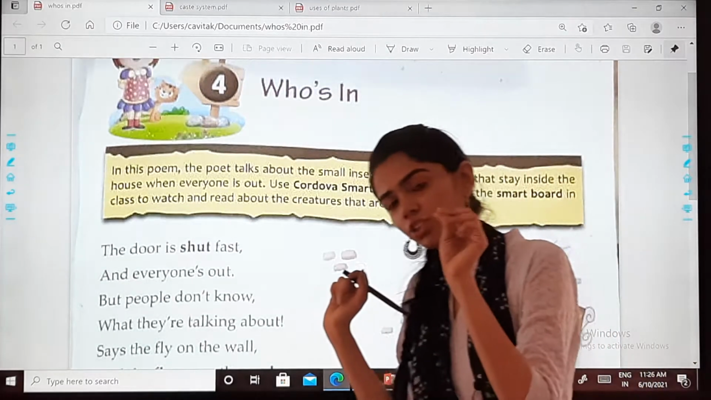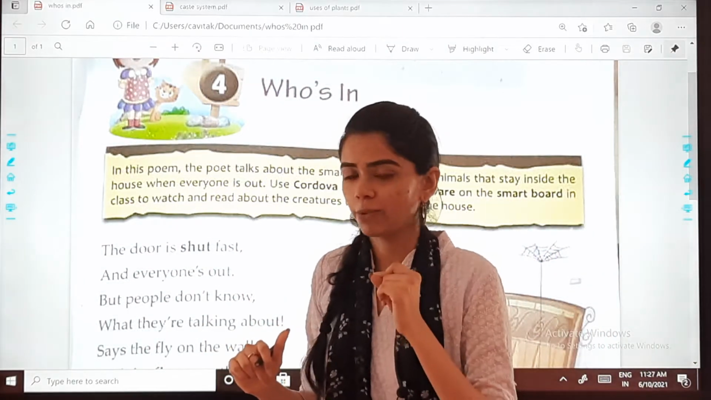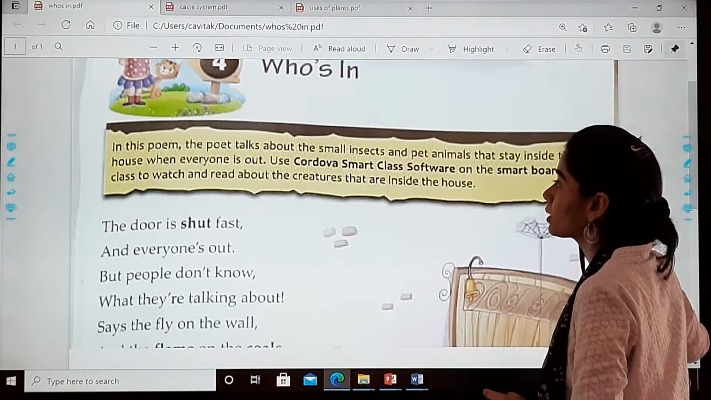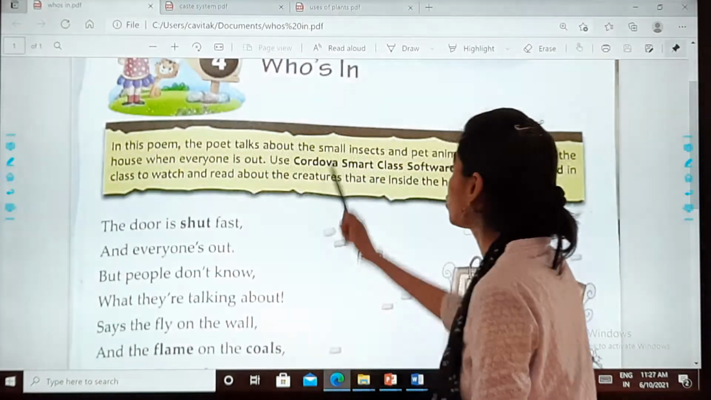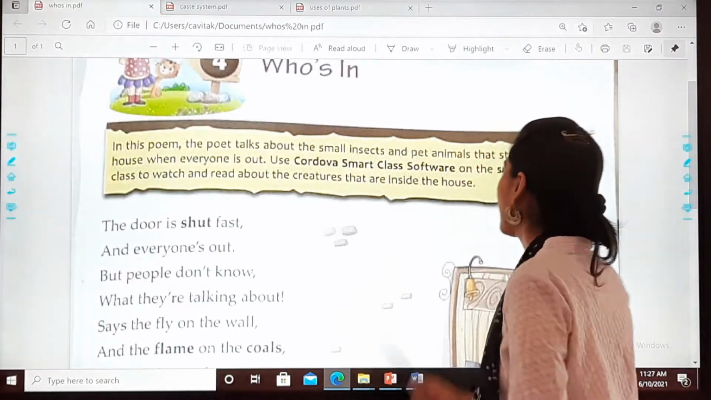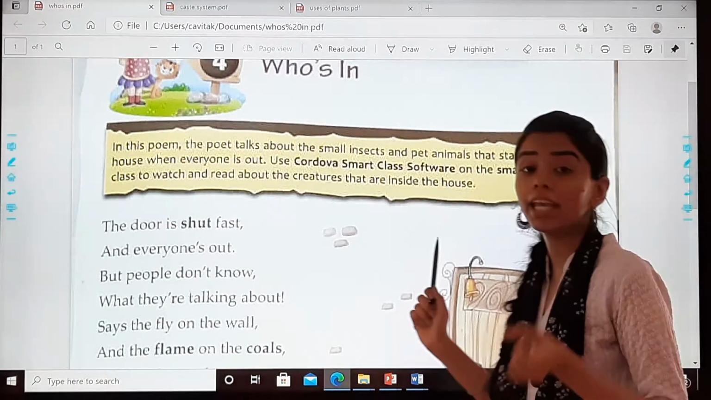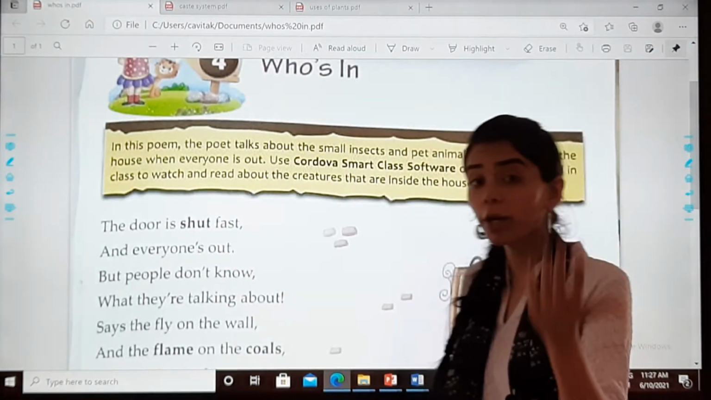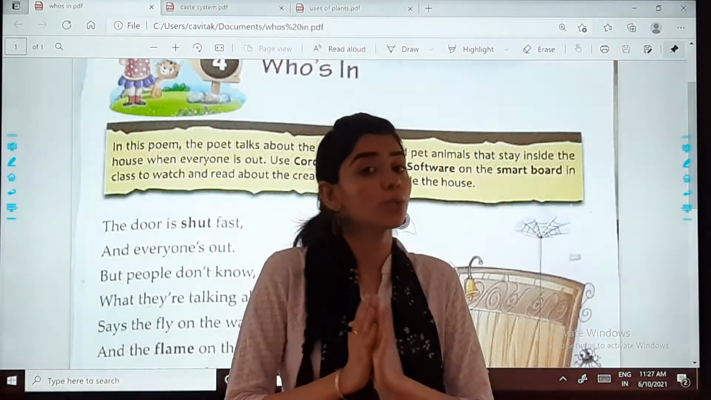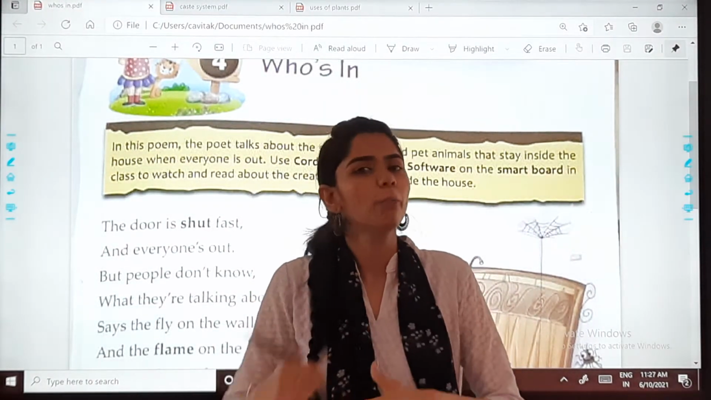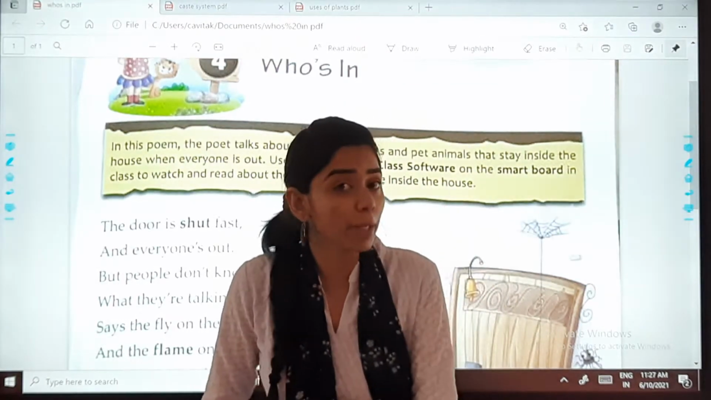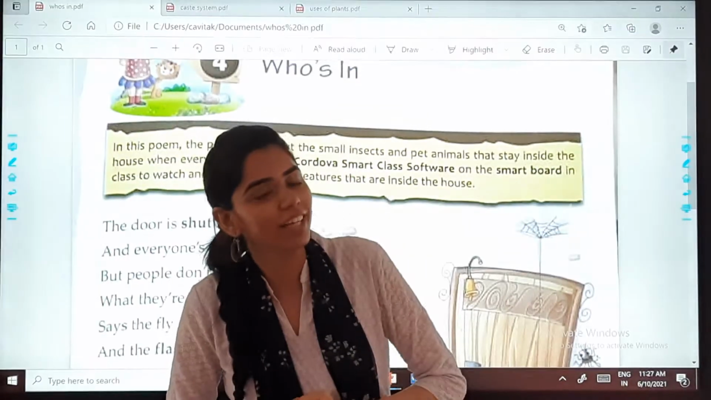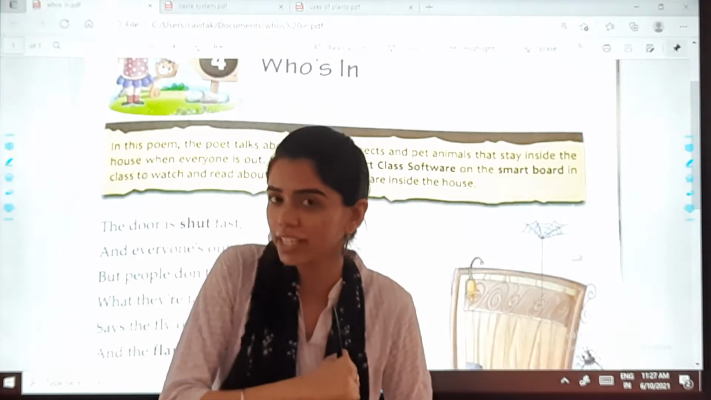In short, I am going to give a small recap, okay? We have already done this poem, but again we are going to revise it. This poem is about what? The poet talks about the small insects and pet animals that stay inside the house when everyone is out. That is, when the family members are out, how do the pet animals and the creatures living in the house react, how do they think?